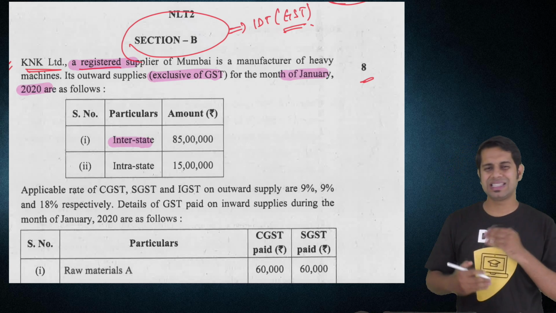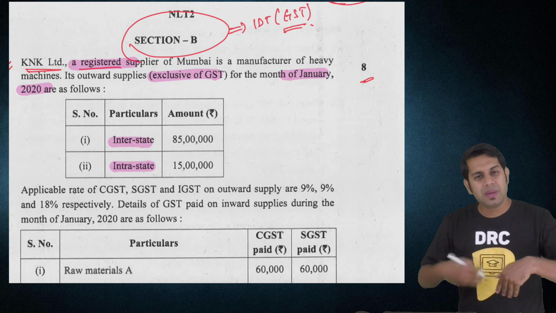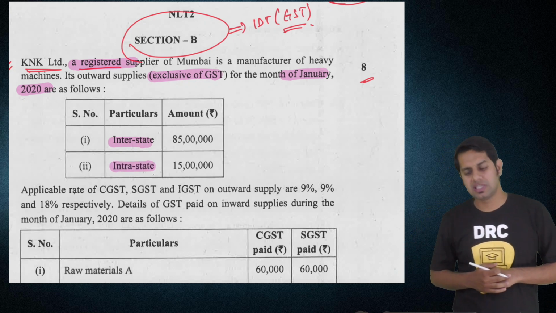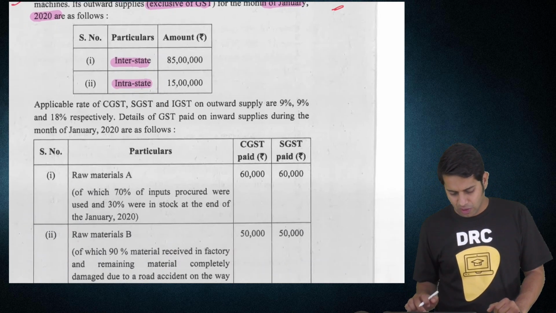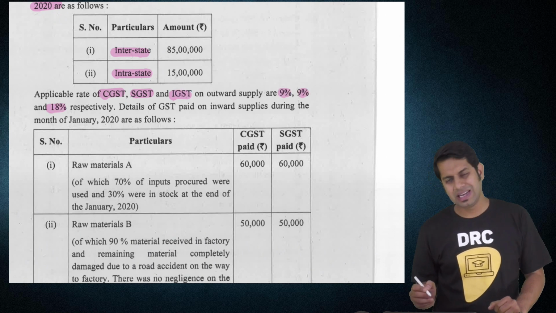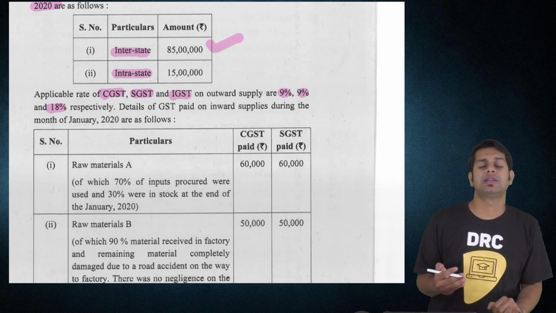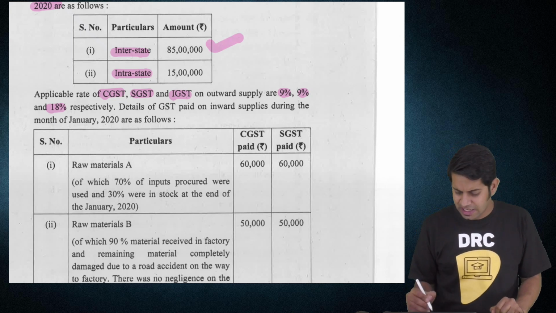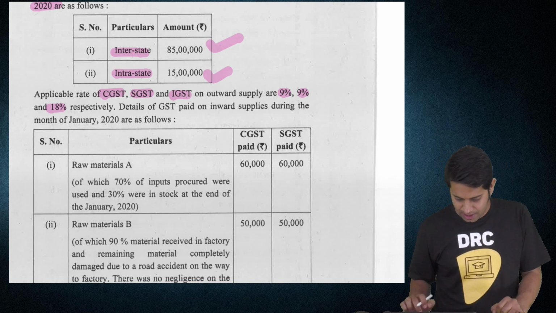He has made interstate supply to another state of 85 lakhs, and intrastate supply within the state of Maharashtra of 15,000. The applicable CGST and SGST rates are 9% and 9%, and IGST is 18%. So in case of interstate supply, you are going to charge IGST. In case of intrastate supply, you are going to charge CGST and SGST.